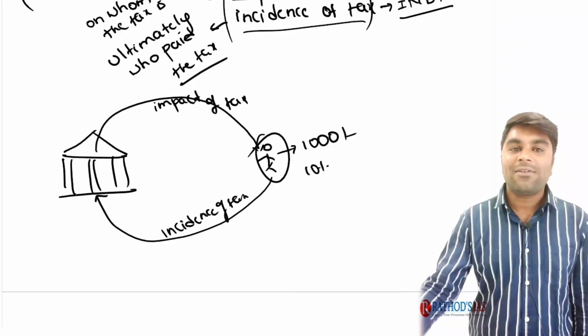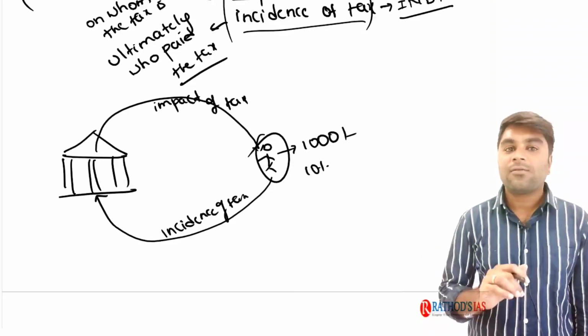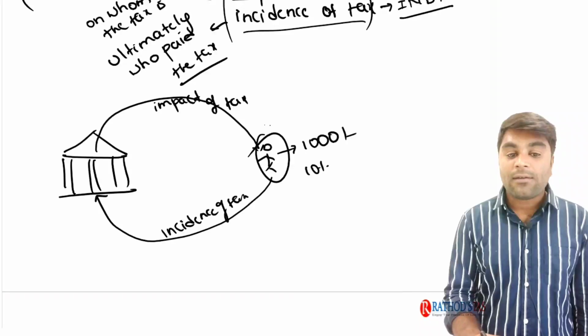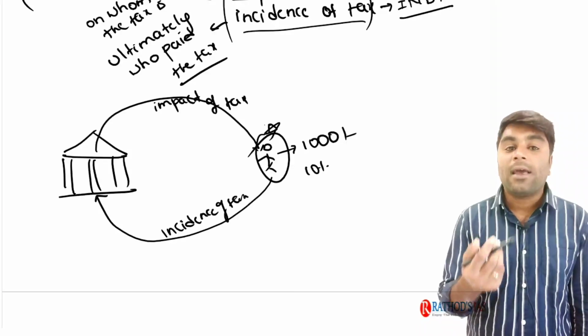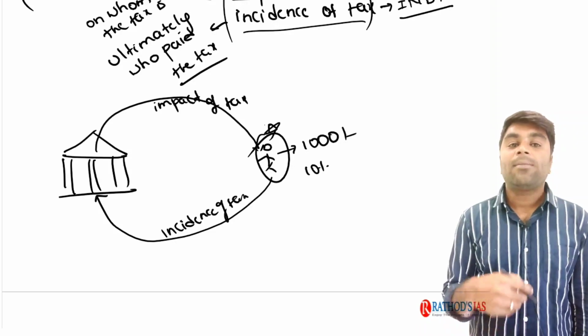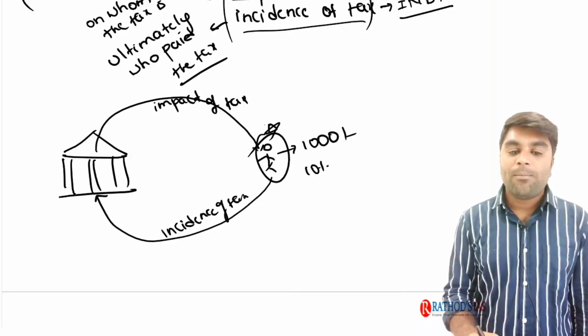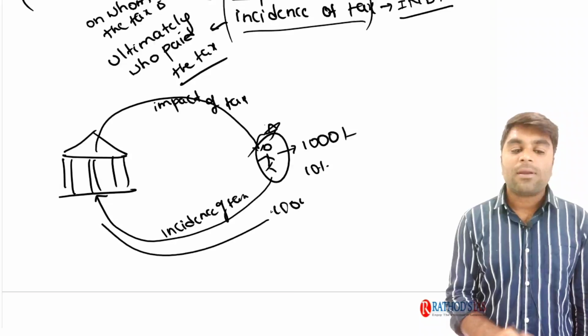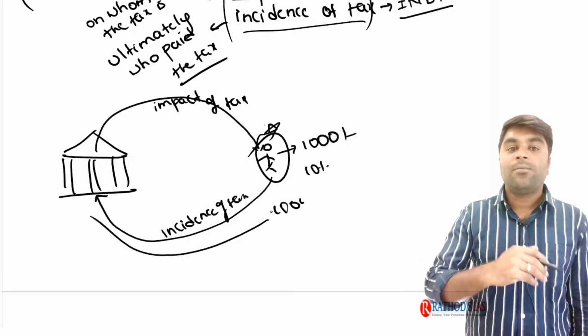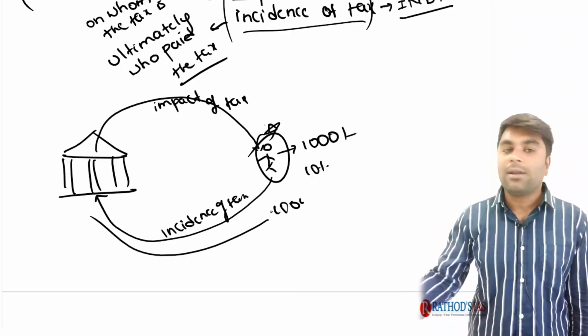So as I said in the definition, if impact of tax and incidence of the tax is on the same point, we call it a direct tax. Here in our example, income tax is a direct tax. So he will pay 10% of the 1000, that is 100 rupees to the government. On him the tax is imposed. Ultimately he is the one who is paying the taxes.